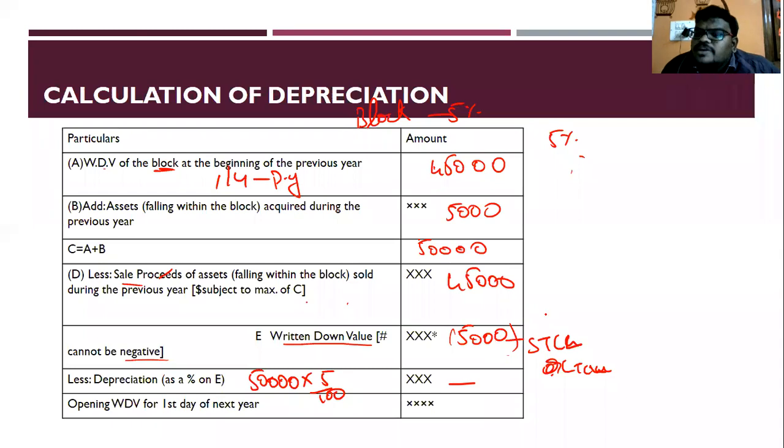And that negative value will be treated as a gain. For example, in this case, see here, my asset worth is 50,000, but I have sold it for 55,000, all the assets, so I have a negative balance. This will be considered as a gain to me, because the actual value is 50,000, but I have sold for 55,000. So 5,000 extra value I have sold, right? So this amount will be considered as a gain. You can't claim depreciation for this.